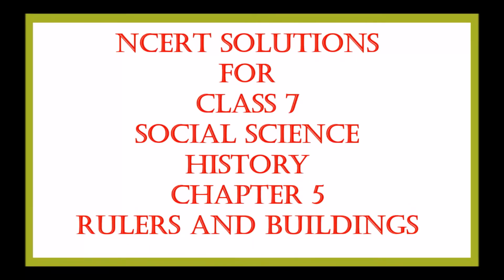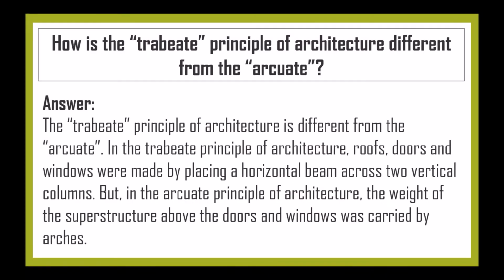Today we will see a video related to NCERT solution for class 7 social science history chapter 5, Rulers and Buildings. So let's solve the textbook exercise. The first question is: how is the Trabeate principle of architecture different from the Arcuate? The Trabeate principle of architecture is different from the Arcuate.